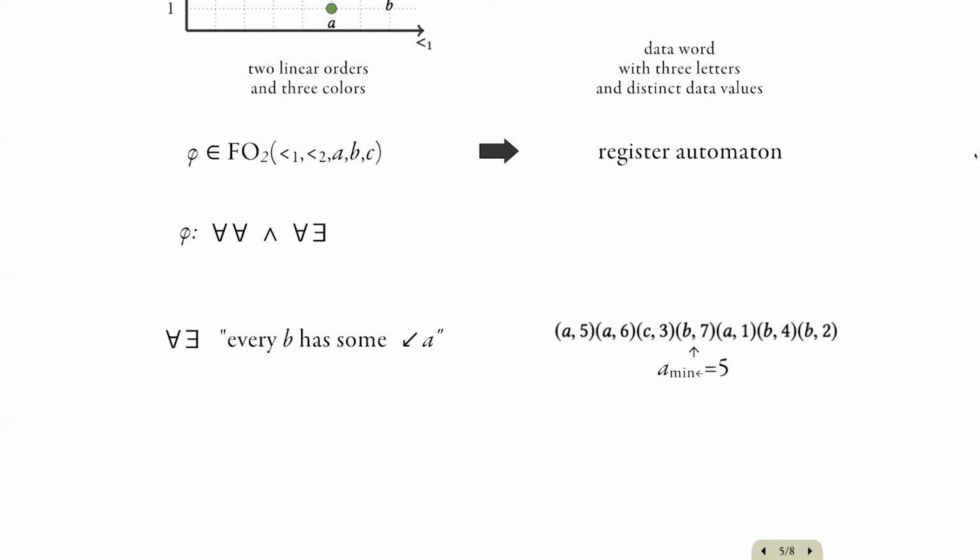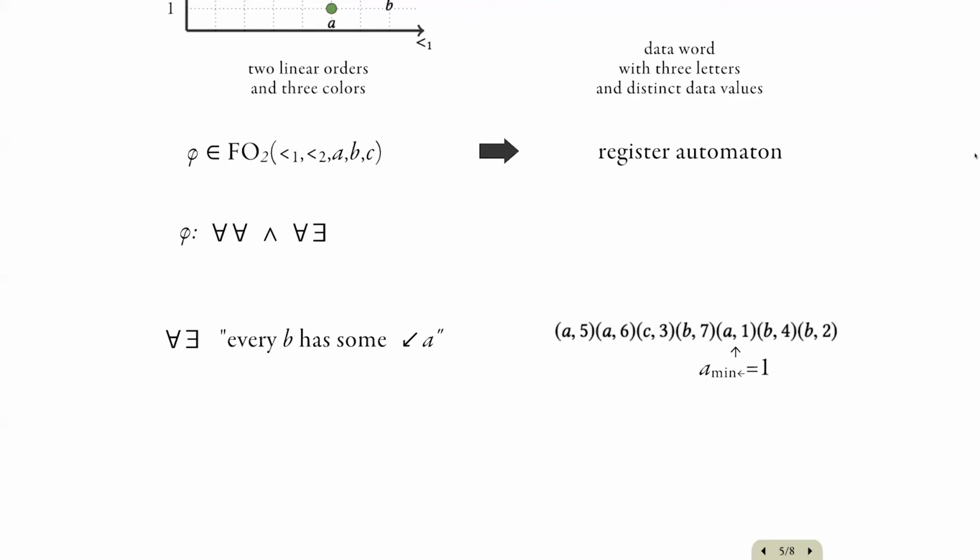Now let's look at a typical constraint of the form for all exists. So here's a constraint which says every B has some A to the southwest of it. And we observe that we can use the same register to verify this condition. Whenever we see a B, we check that its value is larger than the value stored in the register. So here we had a 7 and it's larger than 5, so this means that the condition is satisfied by this B.